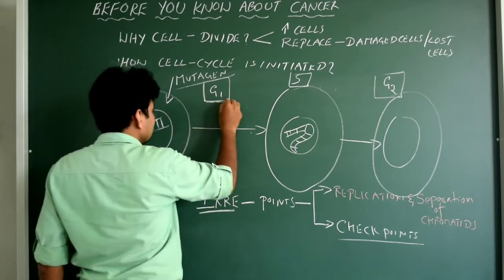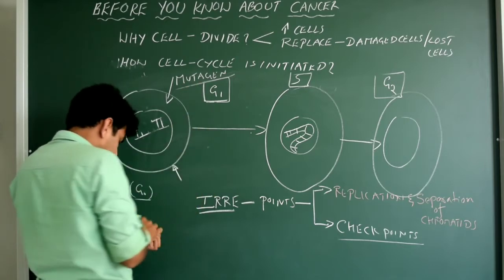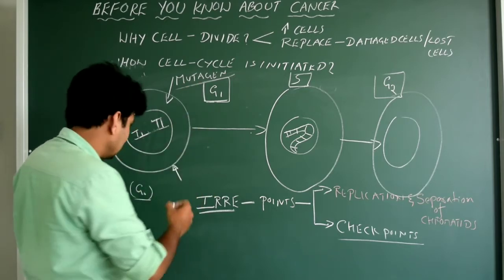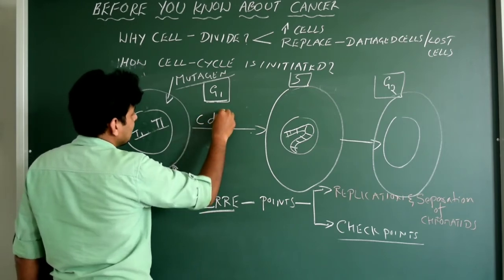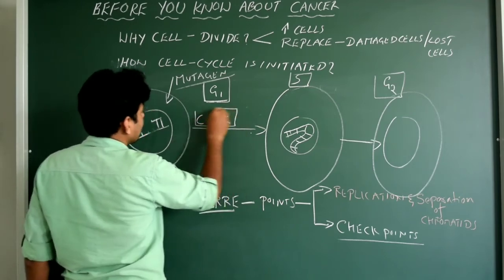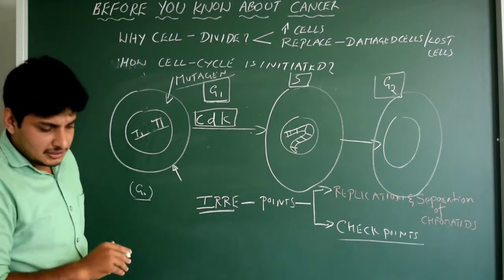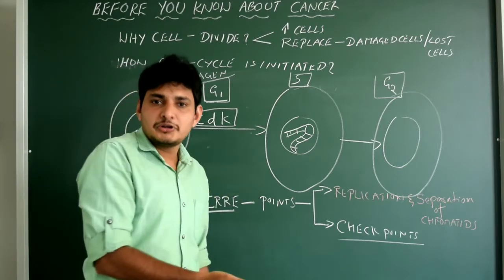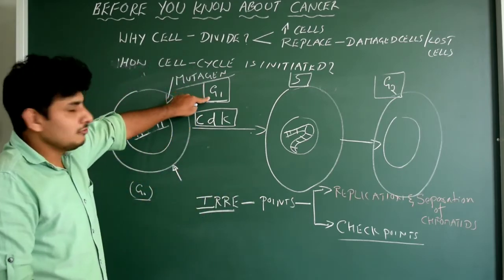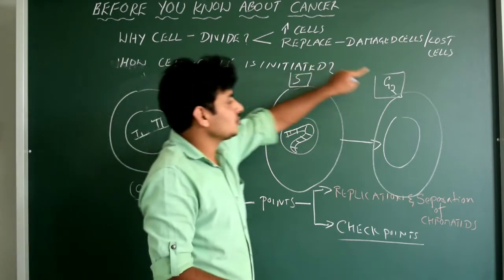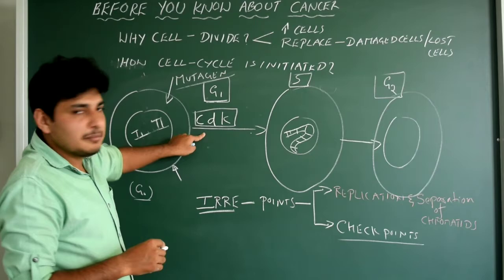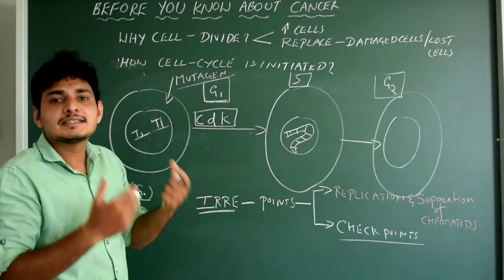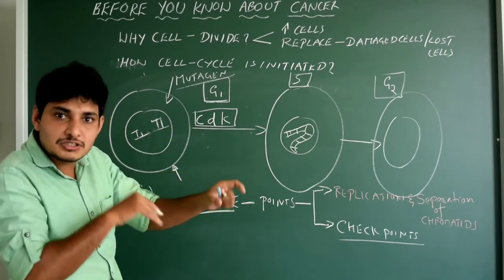In the G1 phase, there are some factors. Let me write that factor. That factor is called CDK. Please note this point. Very, very important. You may get this for your competitive examination. In the G1 phase or S phase or G2 phase, there is a kind of enzyme which controls the cell cycle.